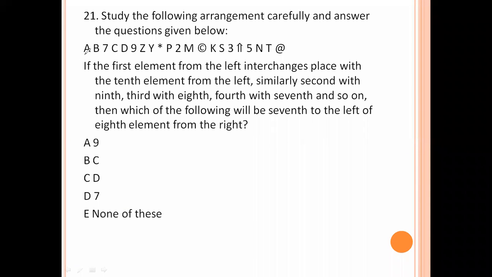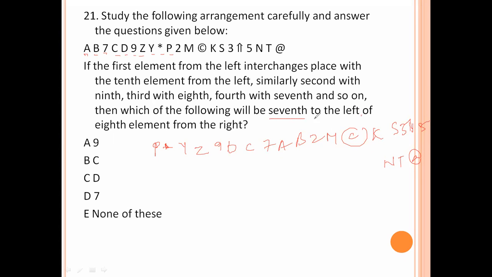Now, 3, 4, 5, 6, 7, 8, 9, 10. So now: P star Y Z 9 D C 7 A B 2 M C K S 3 the symbol, up direction symbol, 5 L T at the rate. This is the new arrangement. So in this one, the question is which of the following will be 7th to the left of the 18th element from the right?